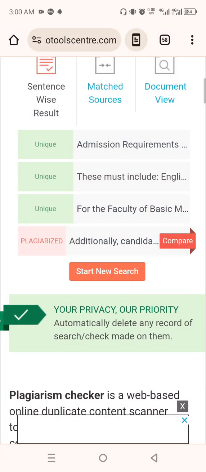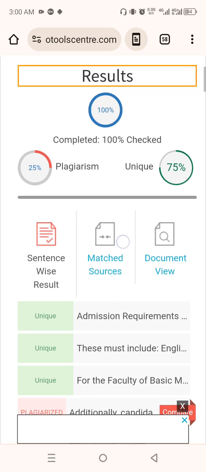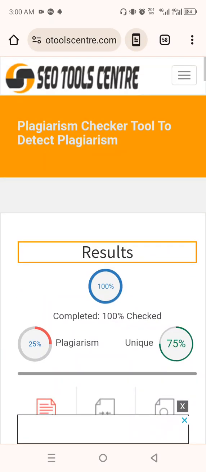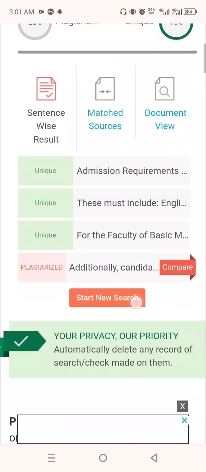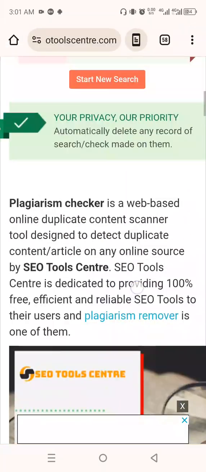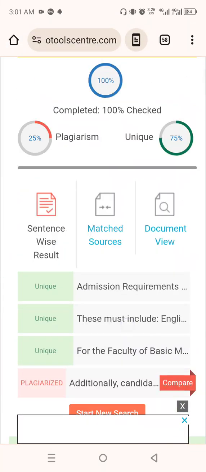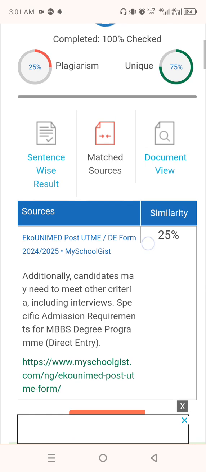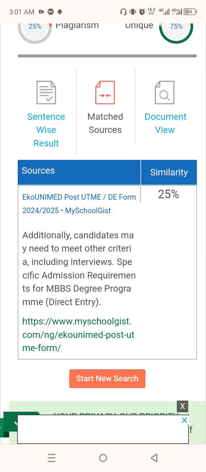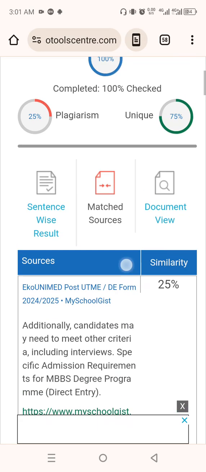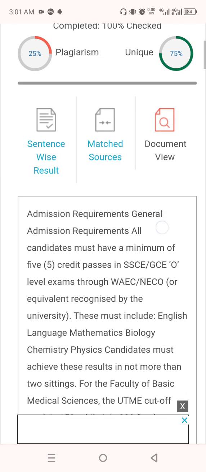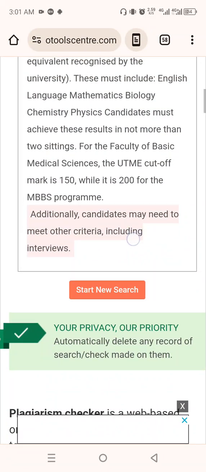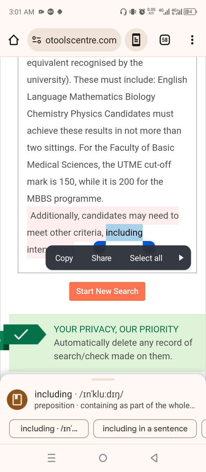I can still drop this post, but it's not really ideal because there's plagiarism inside, meaning somebody has copied. I've written that post, so I'm copying from somebody. You can check where the source comes from, and you can see whether it is from that particular site, My School Gist, where we copied that post from. In the document view, you can see the area that is showing copyright, this area.